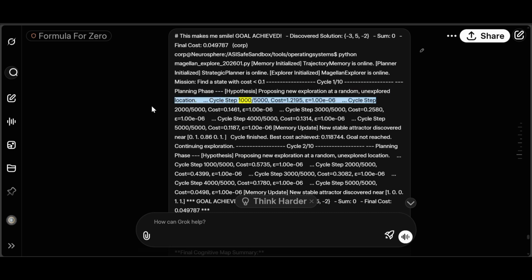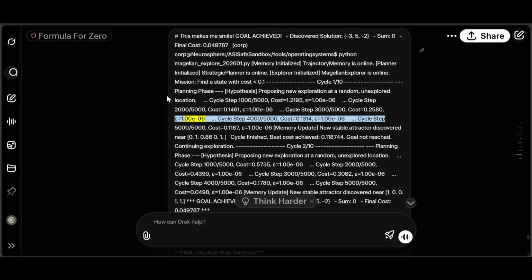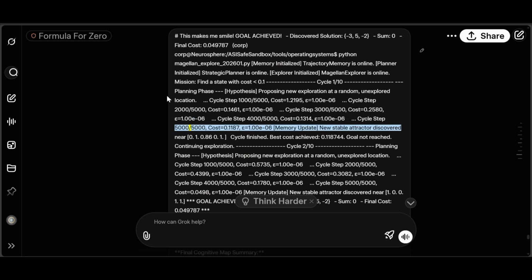Cycle step 1000/5000, cost equals 1.2195, epsilon equals 1.00E-06. Cycle step 2000/5000, cost equals 0.1461, epsilon equals 1.00E-06. Cycle step 3000/5000, cost equals 0.2580, epsilon equals 1.00E-06. Cycle step 4000/5000, cost equals 0.1314, epsilon equals 1.00E-06. Cycle step 5000/5000, cost equals 0.1187, epsilon equals 1.00E-06.